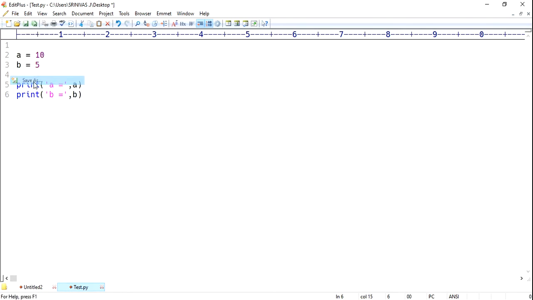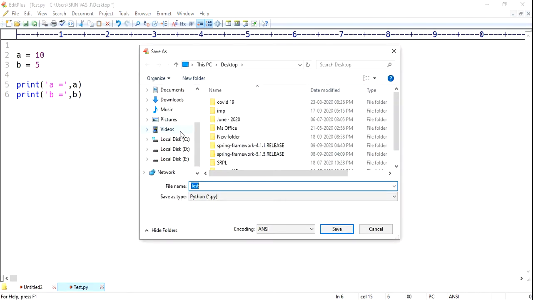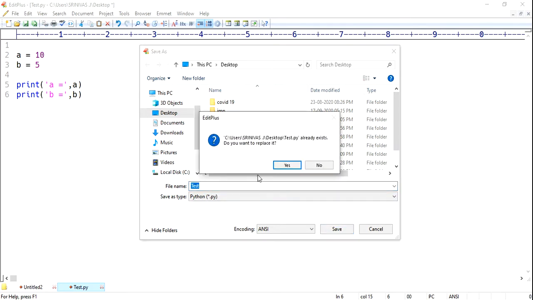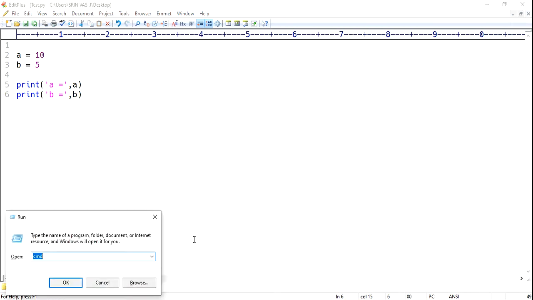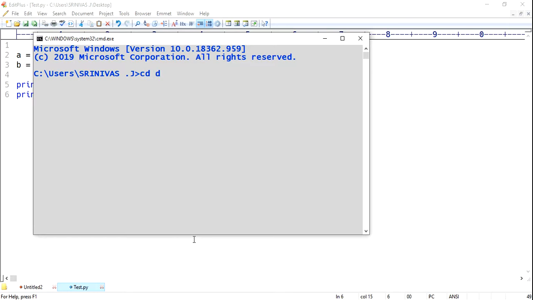Save as on the desktop, test.py. I saved it, and I will run it also. In CMD, I saved it on the desktop.